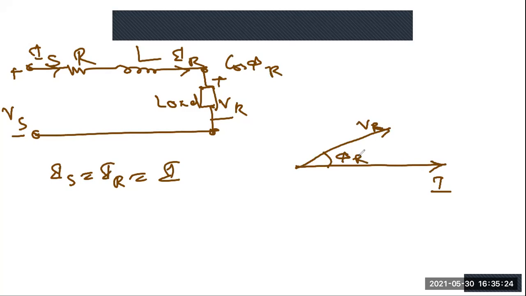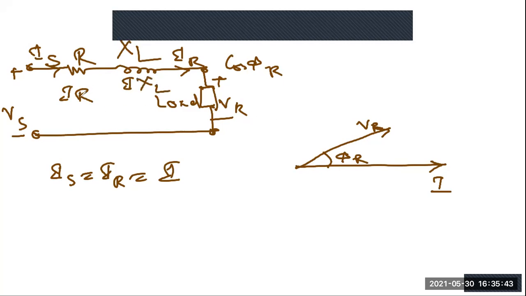Now after that, you see here we have drawn. There are two drops in the line because of this current. One drop will be your IR, and this is your XL, let us say, and there will be one more drop, that is IXL.